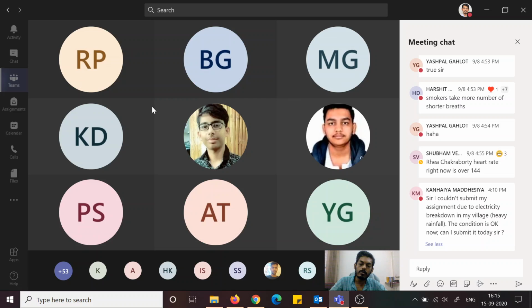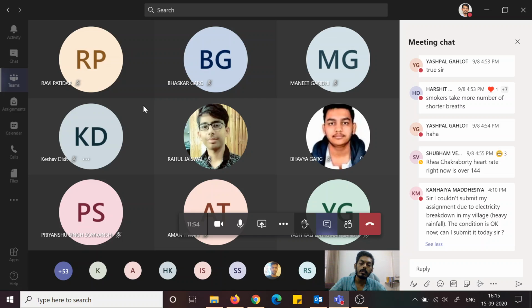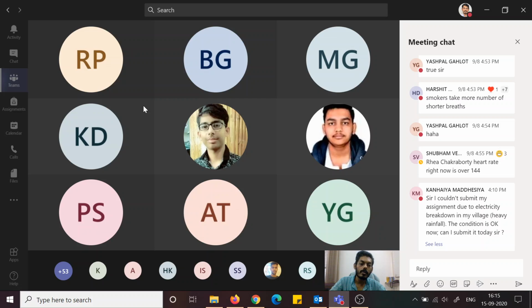However, while submitting, you should be careful that you are pressing that turn in button. There is a turn in button at the very top right. I hope everyone has noted it now. So when you are submitting, press the turn in button. If you have forgotten to press the turn in button, then don't go and press it the next day. Because we are actually going into all the students' portals and seeing if they have uploaded something or not. So if you have uploaded and even not turned in, we will be able to see that upload.